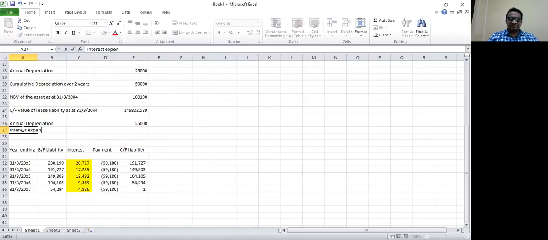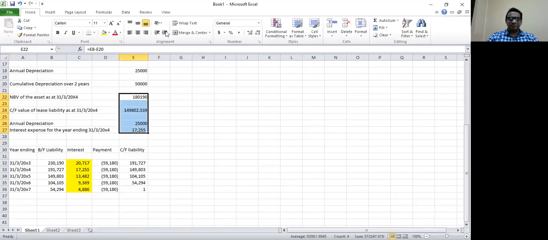Interest expense for the year ending 31st of March 20x4 is 17,255. Right. So let me show you exactly where these things are shown.